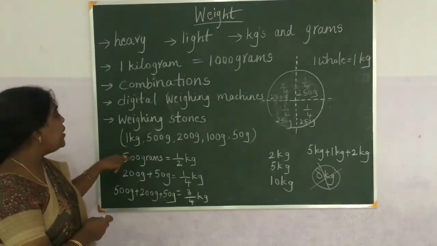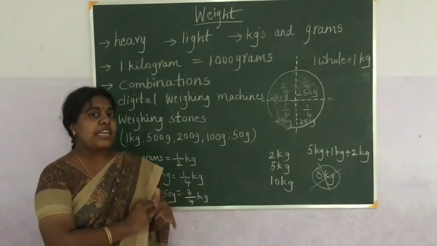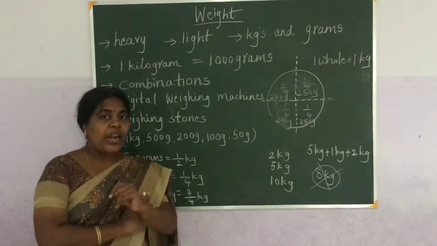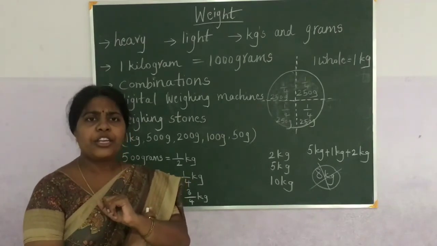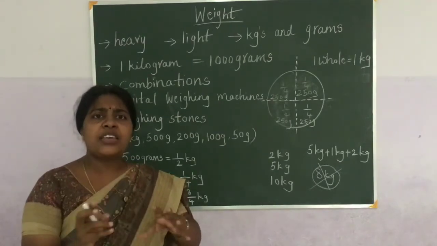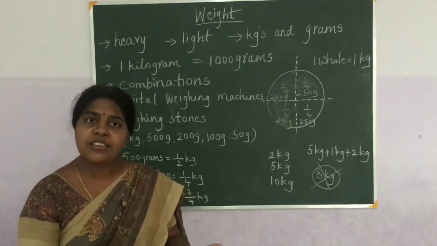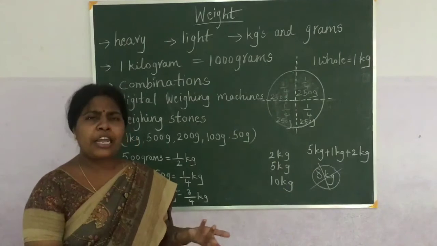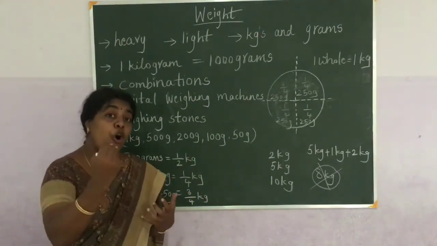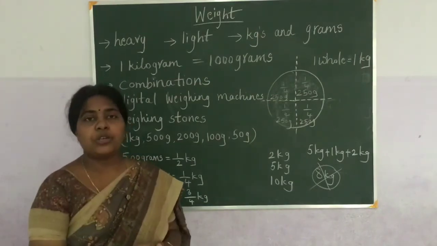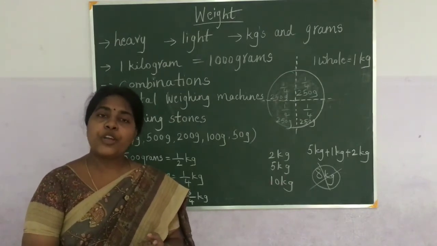Now how can you find the cost of 2 kgs, 3 kgs like that? Suppose 1 kg of sugar is 20 rupees. Okay, 1 kg is 20 rupees. In the previous videos we have seen how to find the cost of half kg. So half of 20 is 10 rupees. So half kg sugar is 10 rupees. Without calculating we can tell directly. In the same way, if I want 2 kgs of sugar, now you have to think, 1 kg means it is 20 rupees.